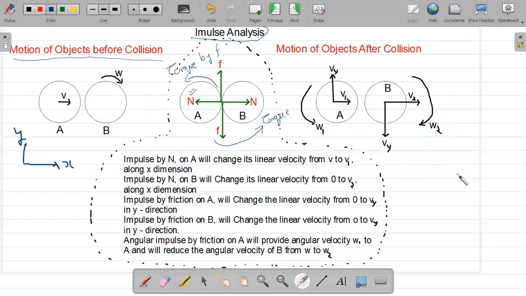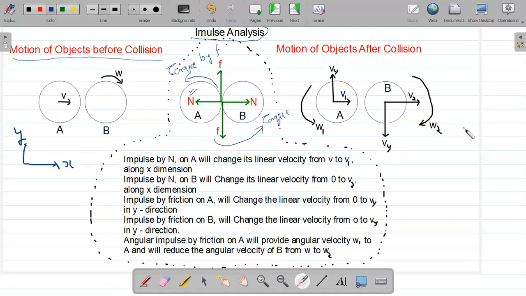Because of these impulses, whether linear impulse or angular impulse, the new velocities of the objects are represented on the right hand side. Now we have analyzed how the impulses will change the momentum in each direction, how much linear impulse the object receives, and how much angular impulse the object is receiving. So this analysis is now done.